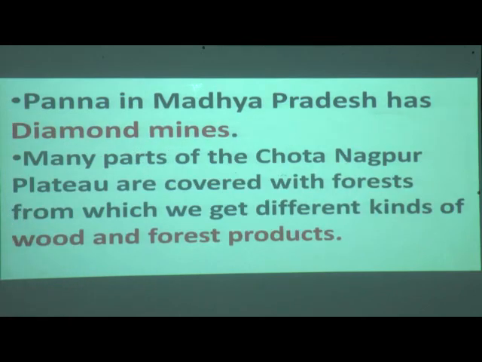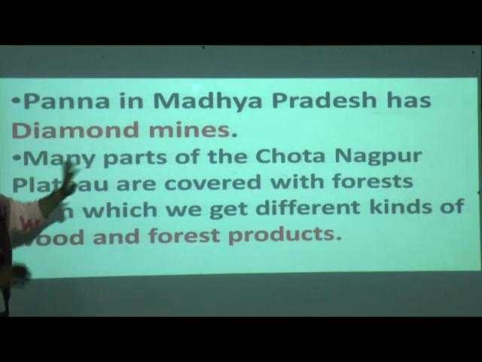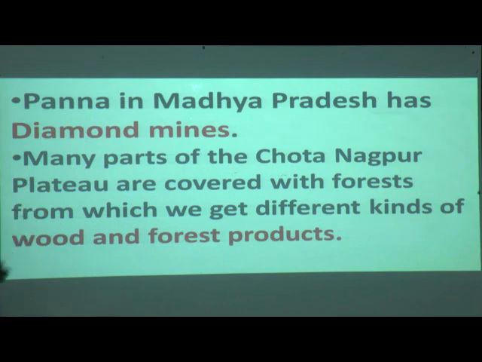Now Panna. Panna in Madhya Pradesh has diamond. Yes, you all know diamond. Mother wears a diamond ring, a diamond necklace. Correct. These are diamonds, which are white in color. They shine very well. You all know it. Now where are the diamond mines located? They are located in Panna, in Madhya Pradesh state.